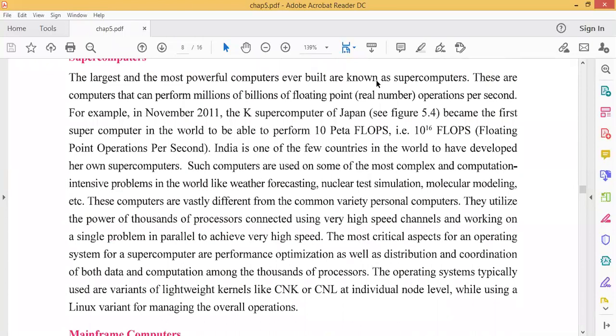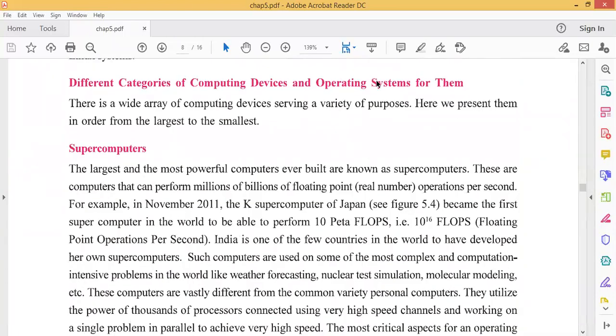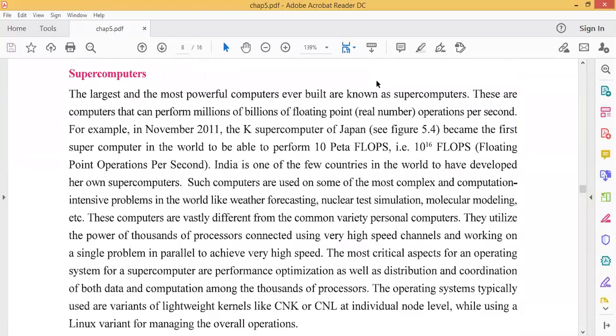So now we will see the types of computer. Different categories of computer. Computers are given names by their size. The largest and the most powerful computers ever built are known as supercomputers. Underline this line. These are computers that can perform millions of billions of floating point real number operations per second. For example, in November 2011, the K supercomputer of Japan became the first supercomputer in the world to be able to perform 10 petaflops, i.e. 10 raised to 16 flops, floating point operations per second.